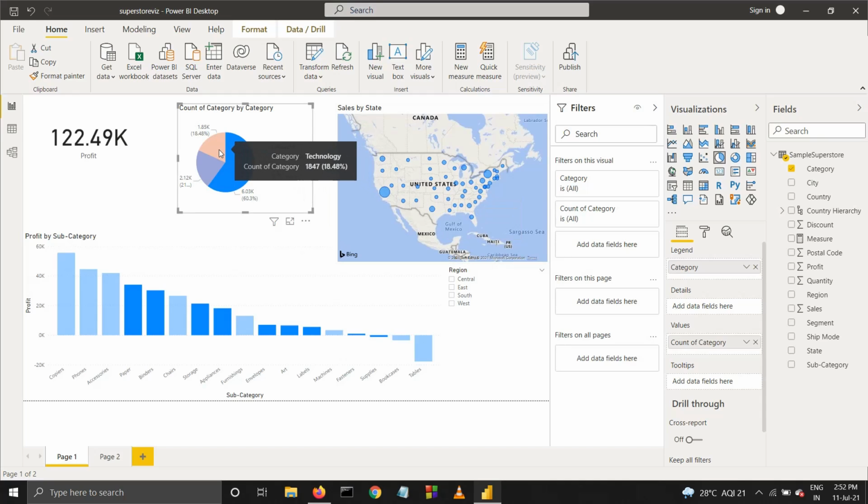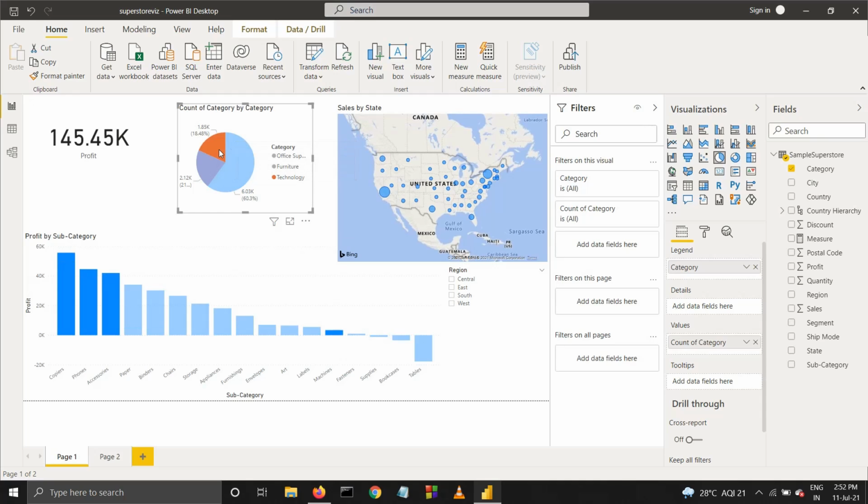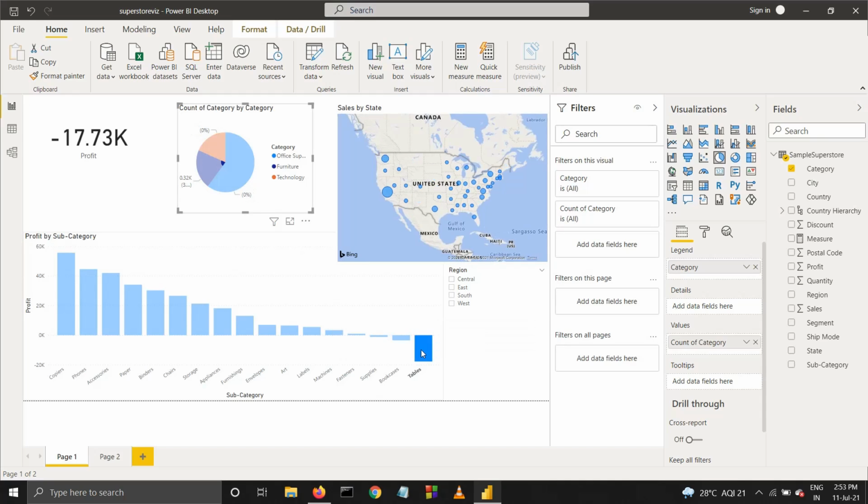But if we click on the category of technology, the profit is 145k, which is more than office supplies, right? The subcategories are copiers, phones, and accessories. Of course, these would make a very large profit. California, Oregon, and also New York. So the highest sales happened in these states. Now the tables have a very low profit.